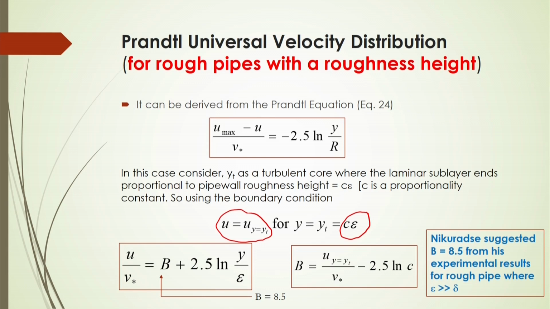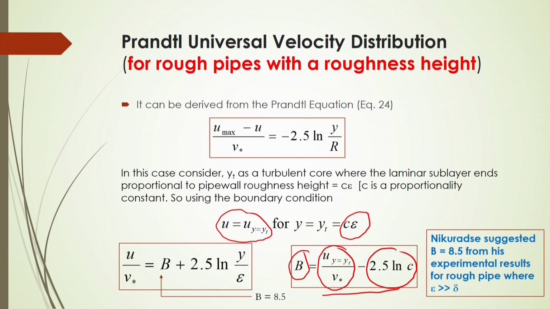If you substitute this boundary condition, we can have u by v star equal to b plus 2.5 ln y by epsilon, from which b will be equal to u by v star at y equal to y t, and then you have to subtract 2.5 into ln C.